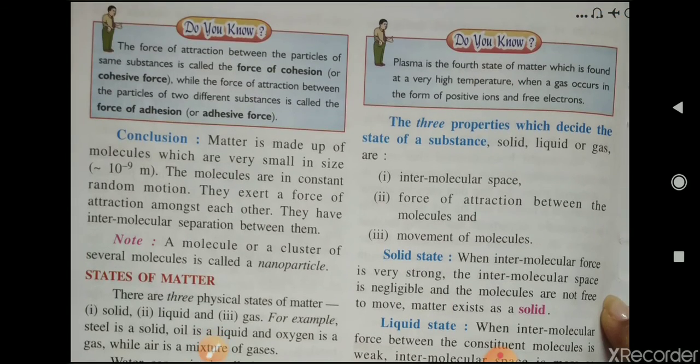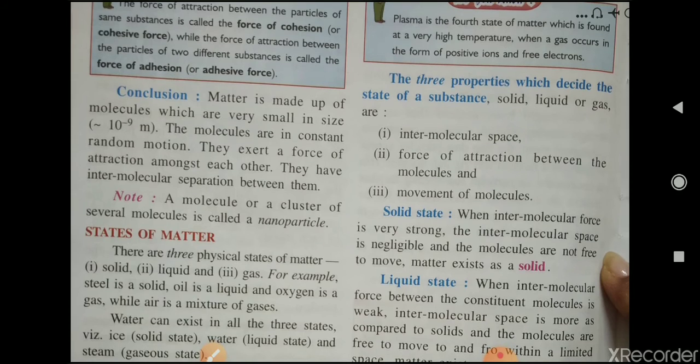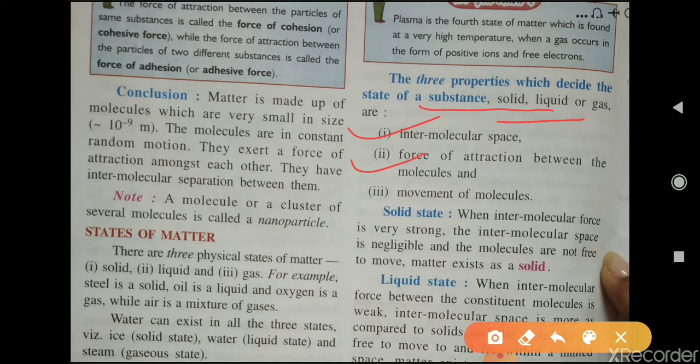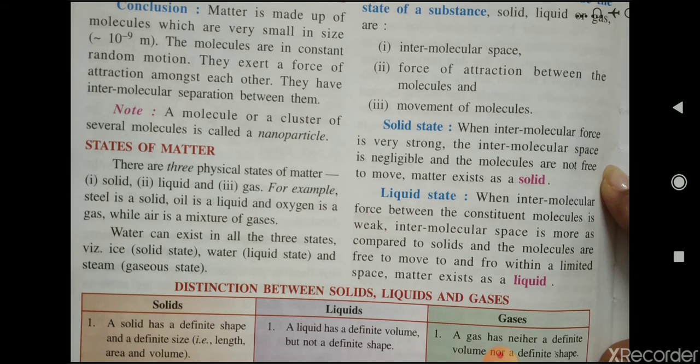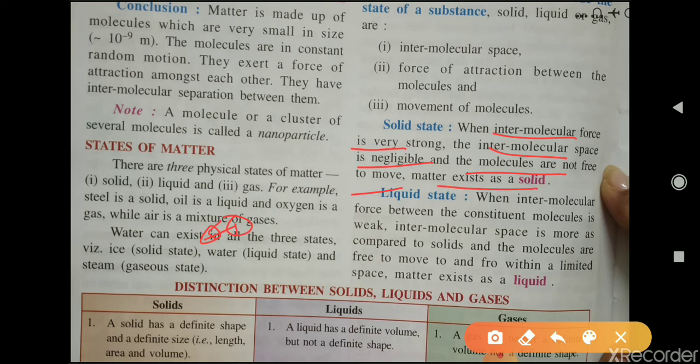Now the three properties which decide the state of a substance, whether it is solid, liquid or gas. And what are these properties? The intermolecular space, the force of attraction between the molecules and the movement of molecules. Means in the solid state, when the intermolecular force is very strong, the intermolecular space is negligible. It means if the intermolecular force is very strong, the particles will attract each other very strongly, and therefore there will be negligible space between them, and the molecules are not free to move. The matter exists as solid.